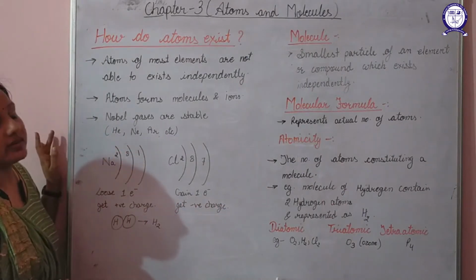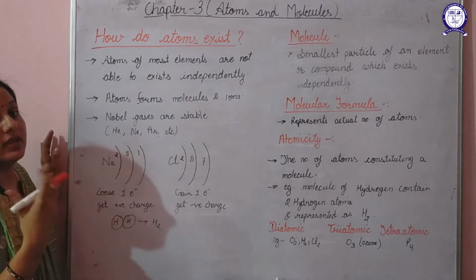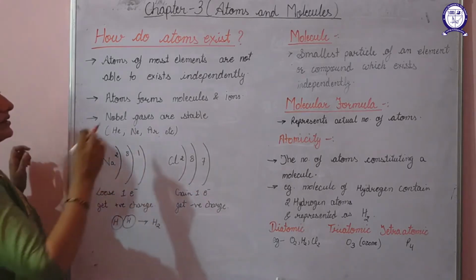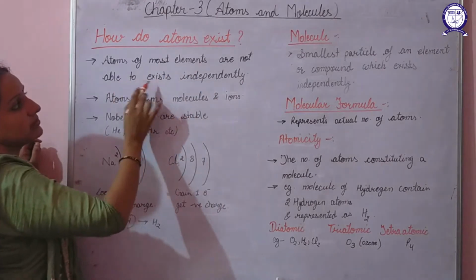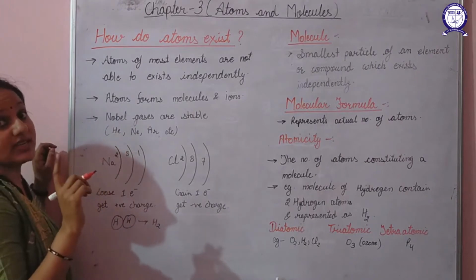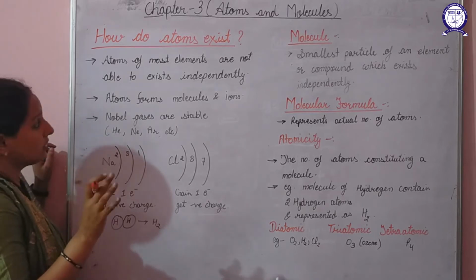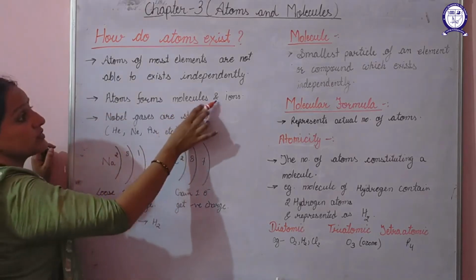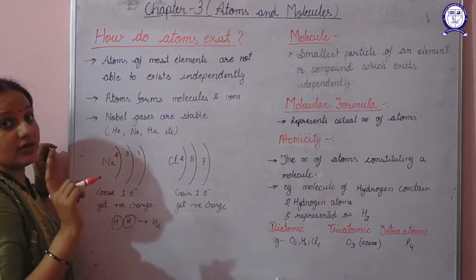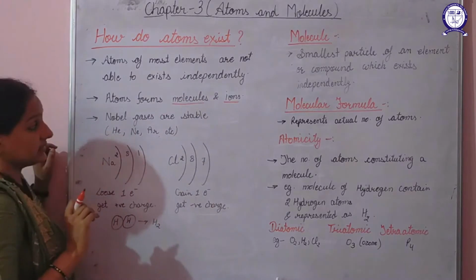Next is, how do atoms exist? We have studied the mass of an atom, we have studied the size of an atom. Now the question arises: how basically does an atom exist? Basically, the atoms of most of the elements are not able to exist independently. That means one atom independently cannot exist. Only for a few elements can independent atoms exist, otherwise not. Atoms form molecules and ions. Why can they not exist? Because of their instability. In order to gain stability, they will exist either in the form of molecules or ions.